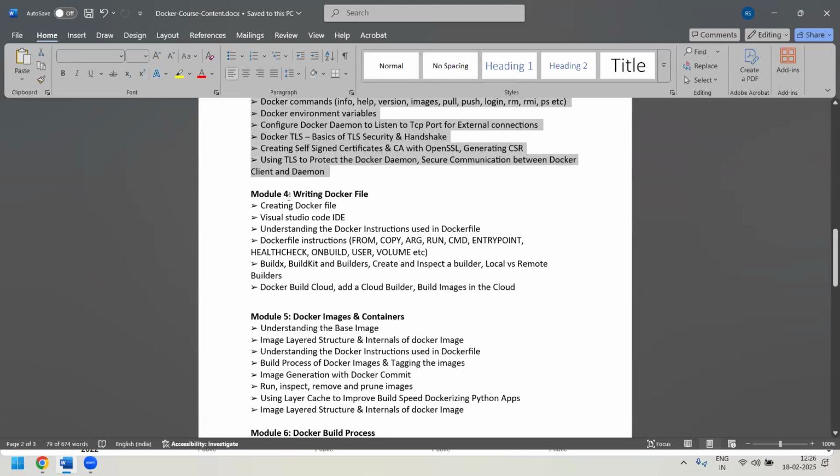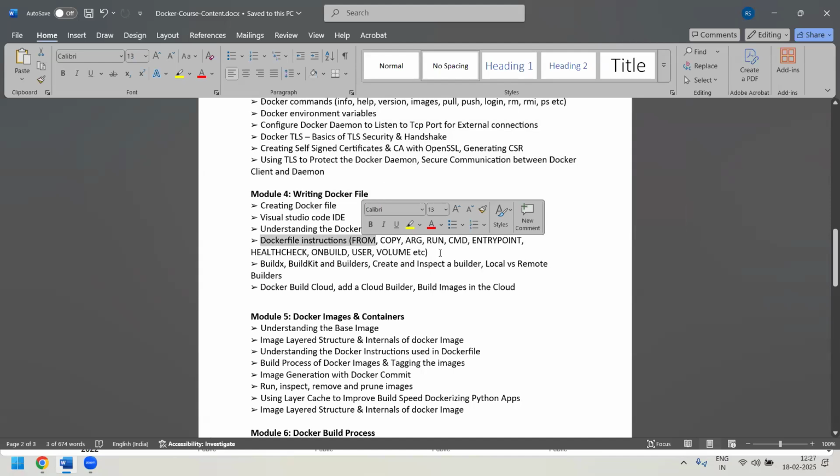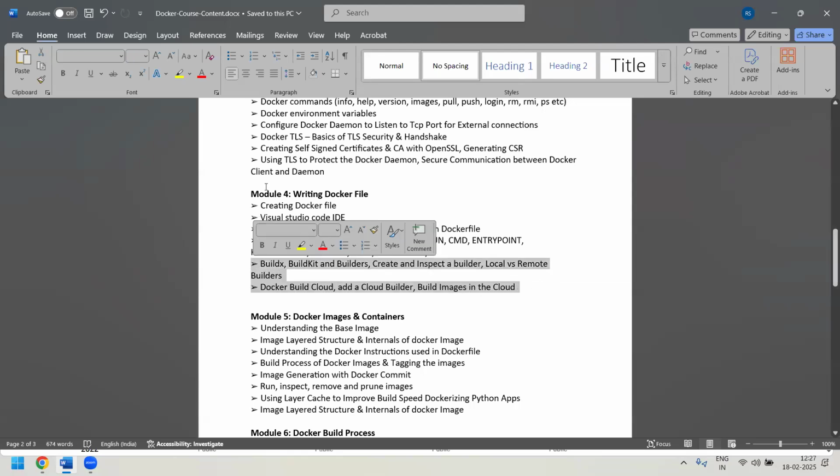Now, after that, we'll be covering what a Dockerfile is, how to write a Dockerfile, and what Dockerfile instructions are available. All these instructions will go with a lot of examples to understand how the Dockerfile is written and how to create an image out of a Dockerfile. Apart from this, we'll be learning some other important advanced things like BuildX, BuildKit, and builders, create and inspect builders, local and remote builders, Docker Build Cloud, adding a Docker cloud builder, and building images in the cloud. These are the additional things we'll be learning as part of module 4.